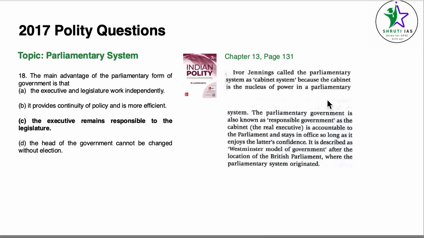But here in chapter 13, page number 131, Ivor Jennings called the parliamentary system a cabinet system because the cabinet is the nucleus in a parliamentary system. The parliamentary government is also known as responsible government, as the cabinet is accountable to the parliament and stays in office as long as it enjoys the latter's confidence. So the answer here is C, the executive remains responsible to the legislature, which is the most appropriate answer for the main advantage of parliamentary form of government.